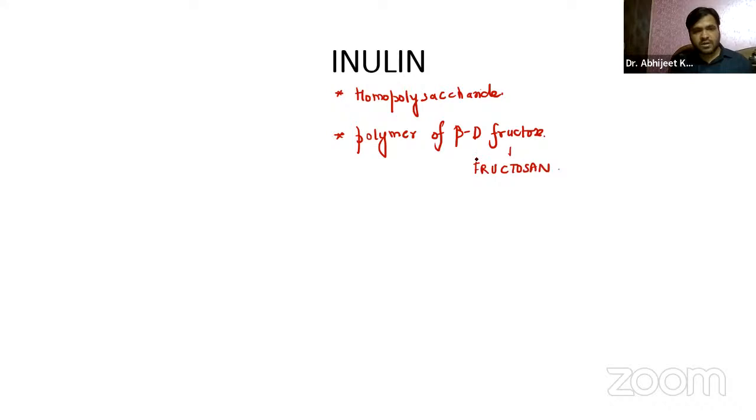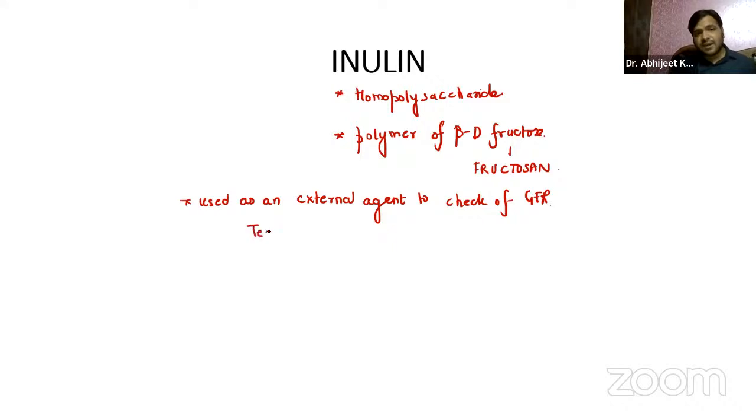Now, the important point is it is used as an external agent to check for the GFR. GFR stands for glomerular filtration rate. You'll study this in physiology. And this test is known as the inulin clearance test.